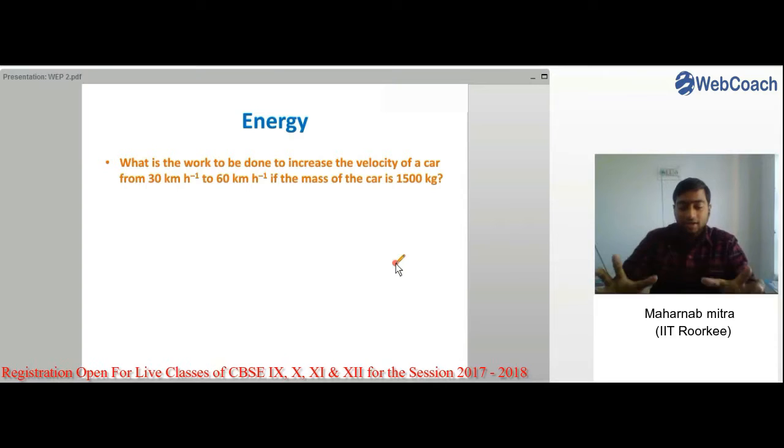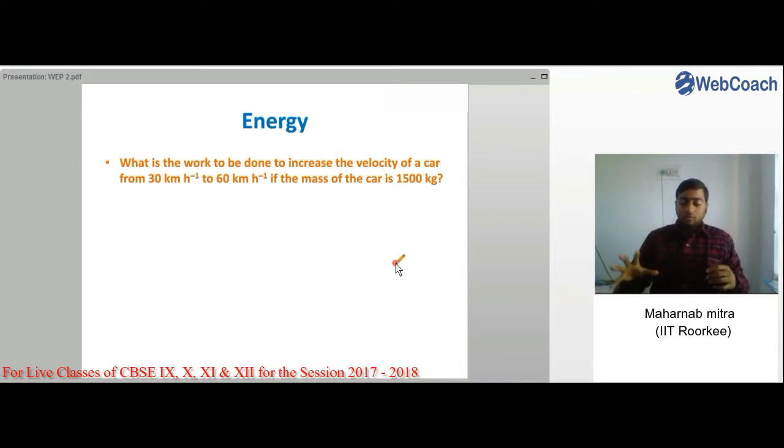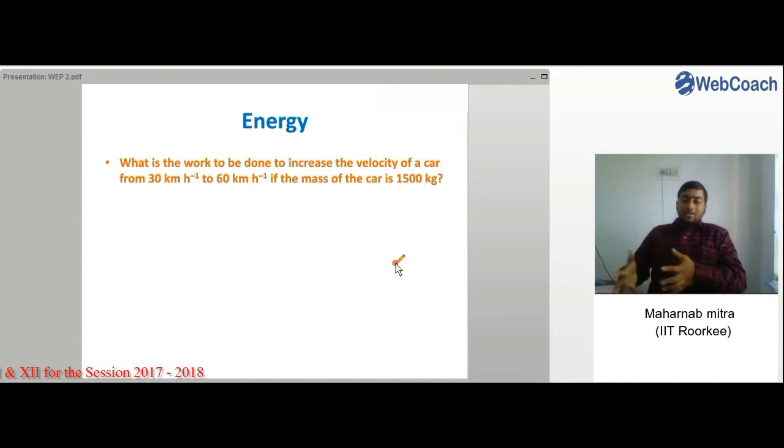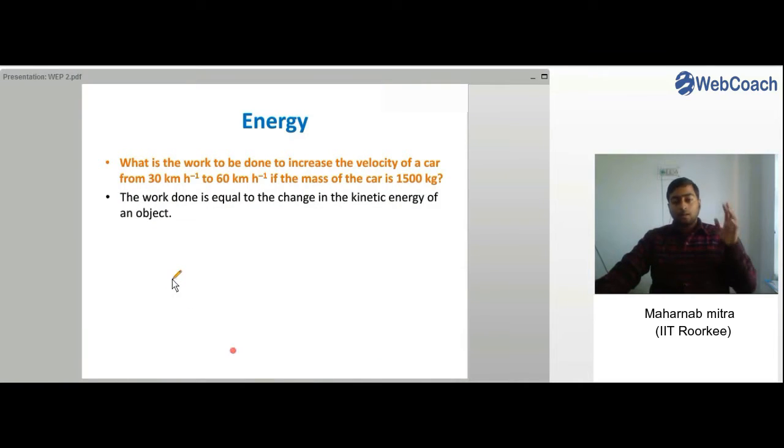Now we have seen that if a body has some initial kinetic energy and we are doing some work on it, its kinetic energy increases, or the difference between the final kinetic energy and the initial kinetic energy gives us the work which has been done on it. Or we can say the change in kinetic energy gives us the work done on the body. The work done is equal to the change in kinetic energy of an object.